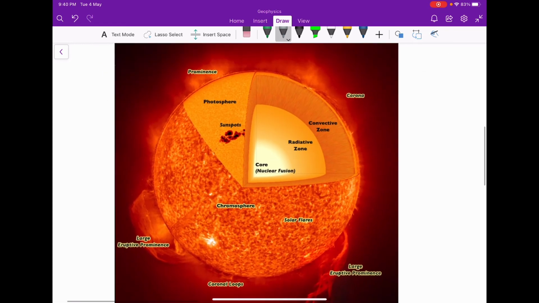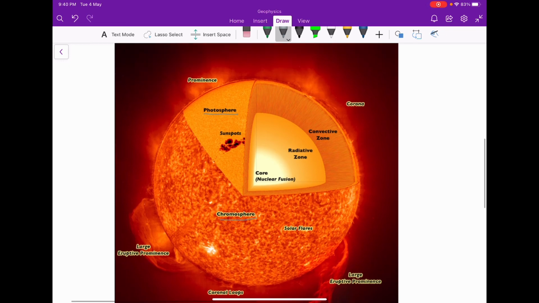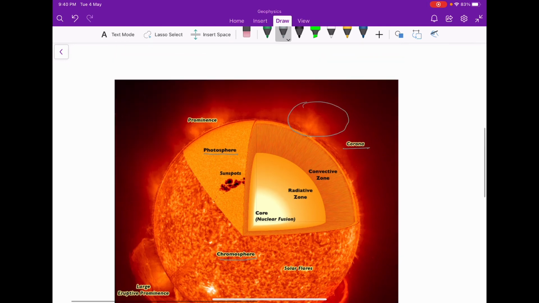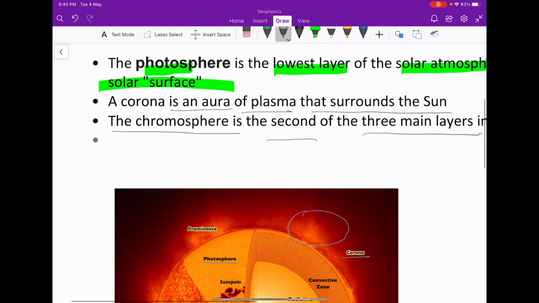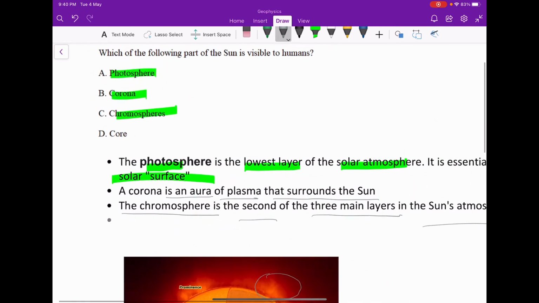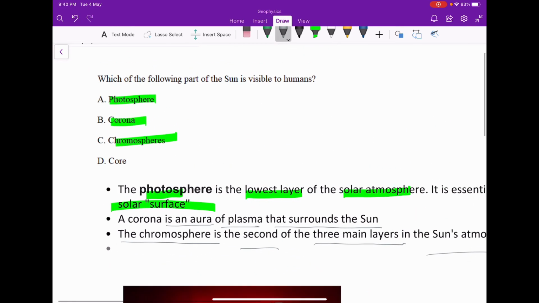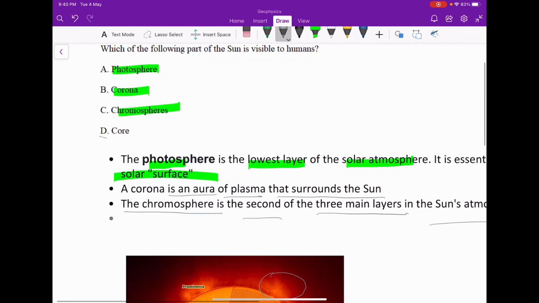So in the figure you can see here, this one is the photosphere on the surface, this one is the chromosphere and this is the corona. You can see here, this is the aura of plasma. So these are the three main layers of the sun's atmosphere, and the core is the innermost layer of the sun, which is composed of hydrogen and helium.